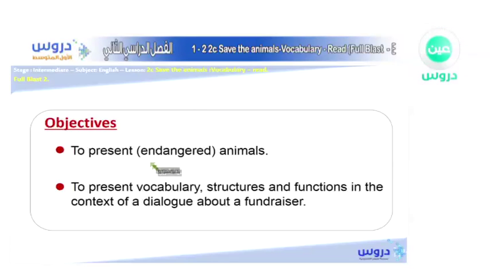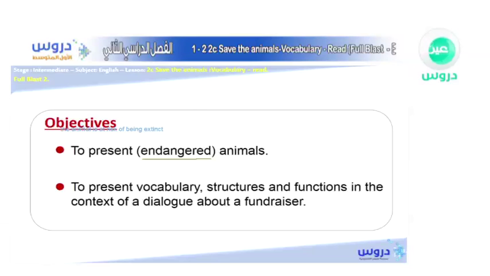So first of all, let's just speak about something which is called endangered. This word, endangered. What do I mean by it? What is the meaning of the word endangered, as you can see here? Endangered means when an animal is at risk. Let me write it down. The animal is at risk of being extinct.